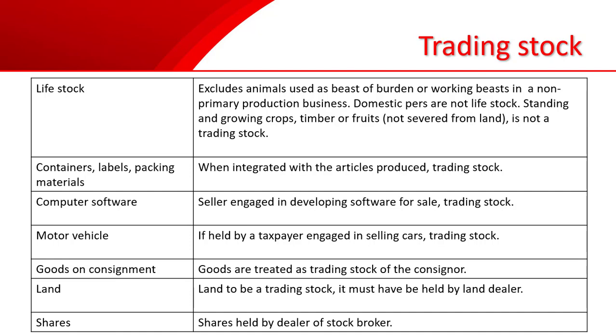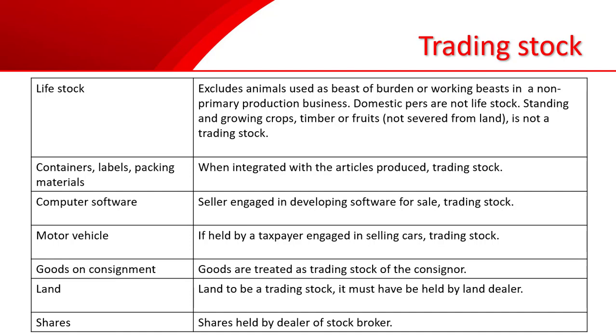Now, for containers, labels, and packing materials, if they are included in the articles being produced, then they will be part of the trading stock. Computer software, if the entity is engaged in developing software for sale, will be treated as trading stock. For a motor vehicle, if it is held by a taxpayer which engages in selling cars, then that will be trading stock.